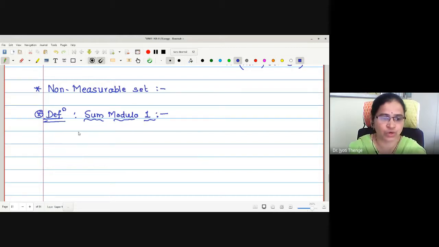Let me tell you. The definition is given as: if x and y are two points in the interval closed 0 to open 1, just see it carefully.